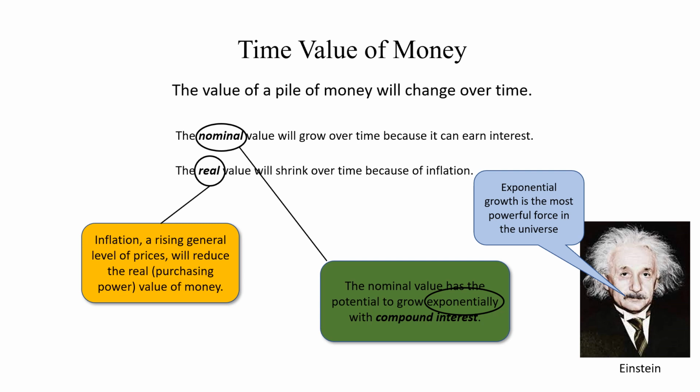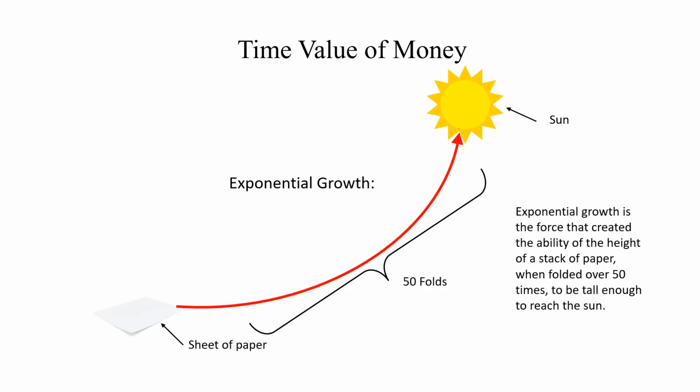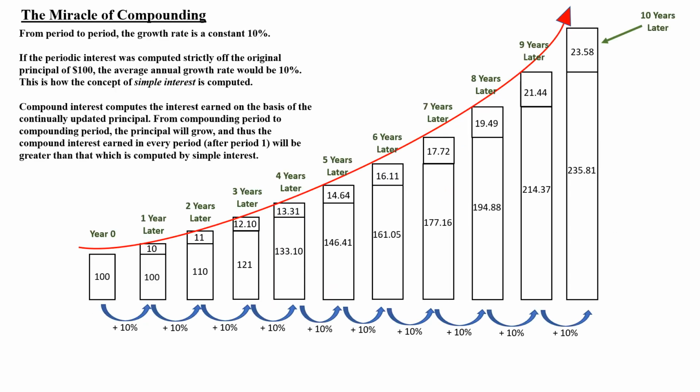Einstein called exponential growth the most powerful force in the universe. Exponential growth is the force that created the ability of the height of a sheet of paper, when folded over 50 times, to be tall enough to reach the sun. Let's consider the financial application to this concept of exponential growth, often referred to as the miracle of compounding.